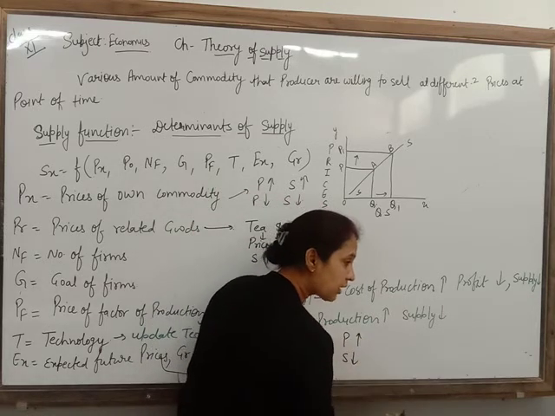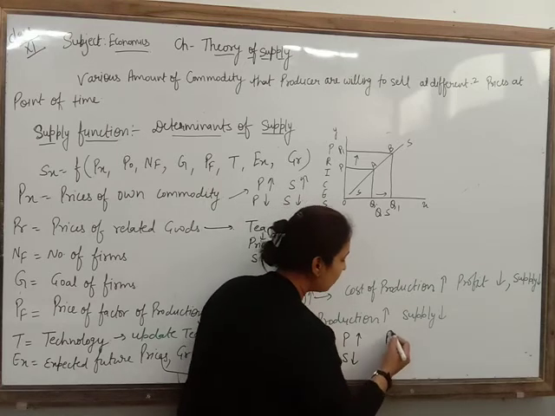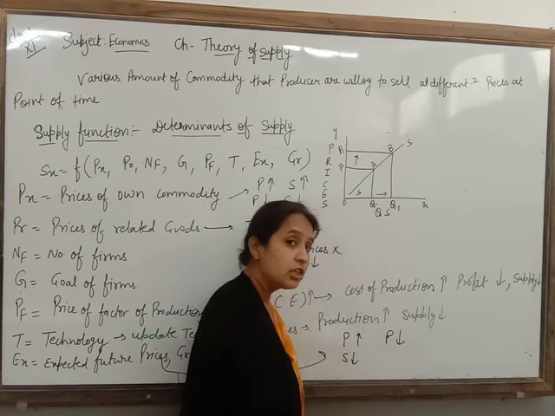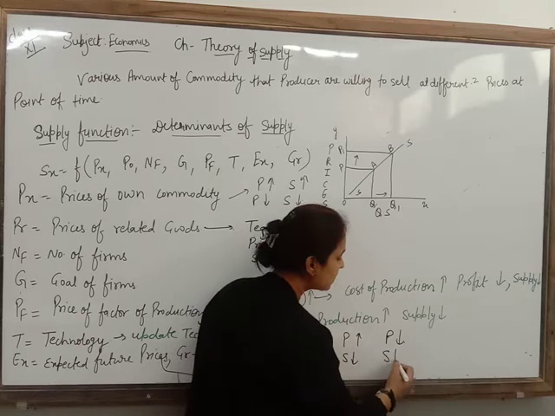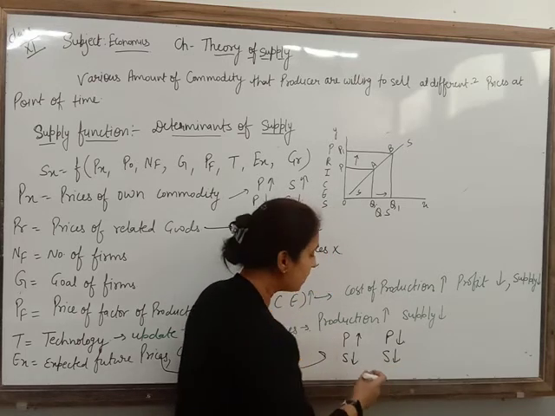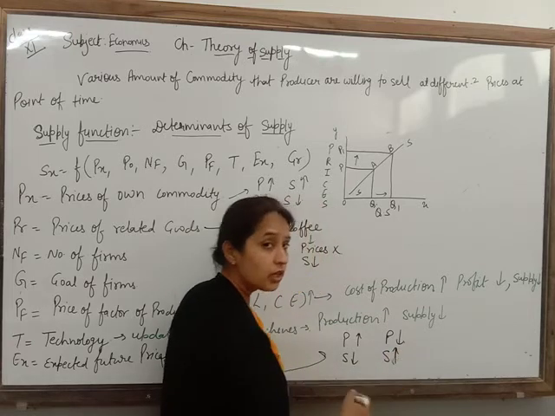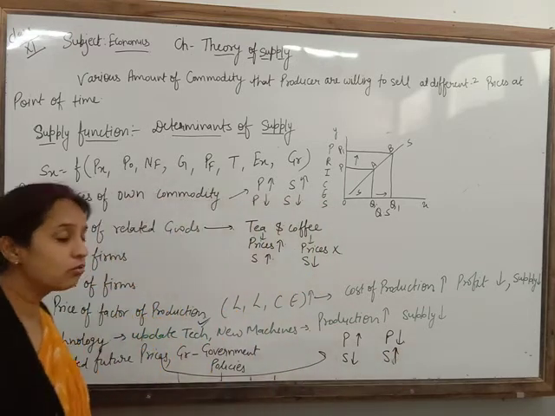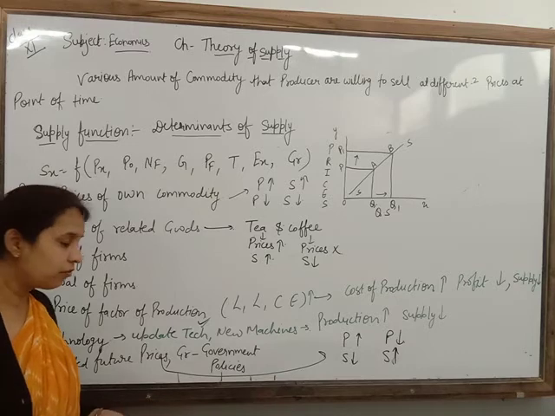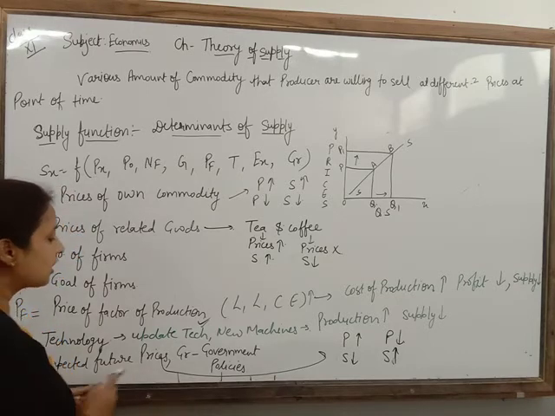If he is expecting that next week prices will decrease, in that condition the current supply will be increased. Why? Because he will increase the supply of the commodity so that he earns more and more profit. Clear?